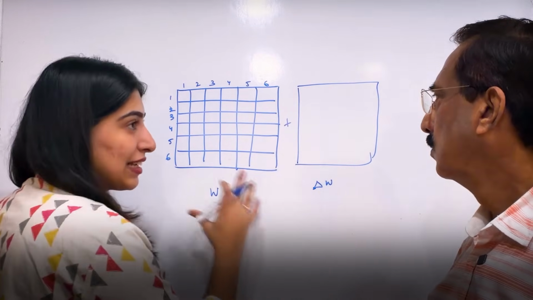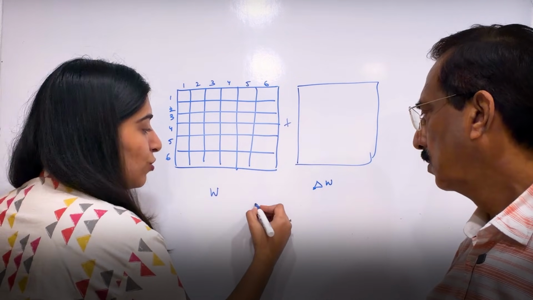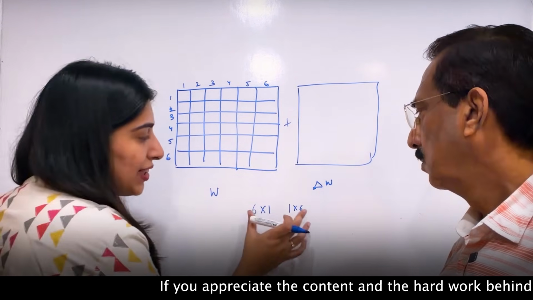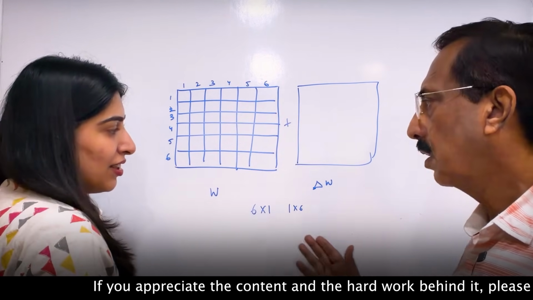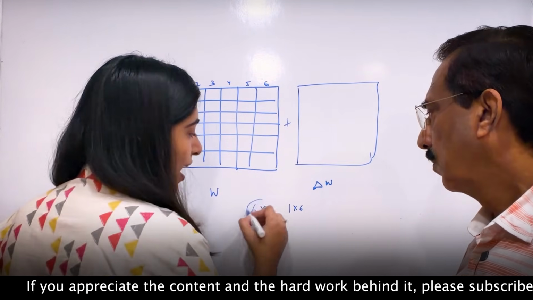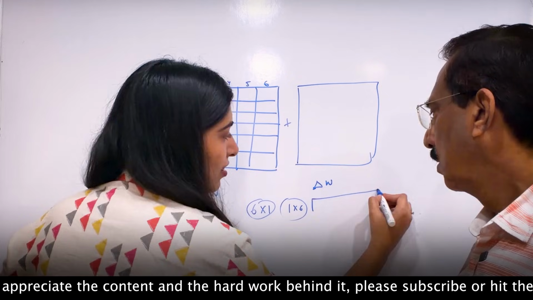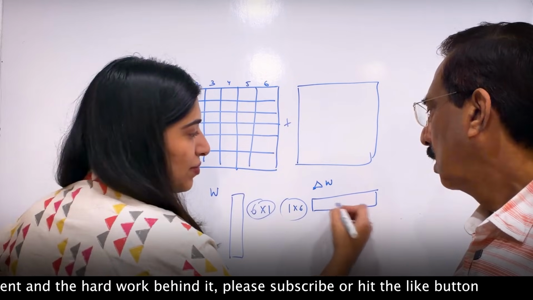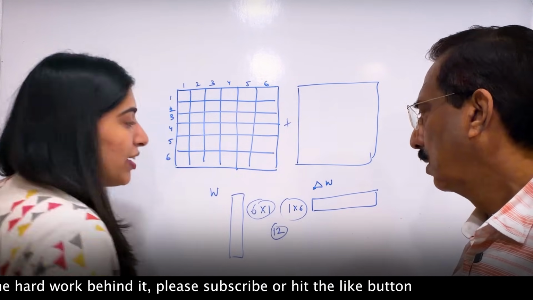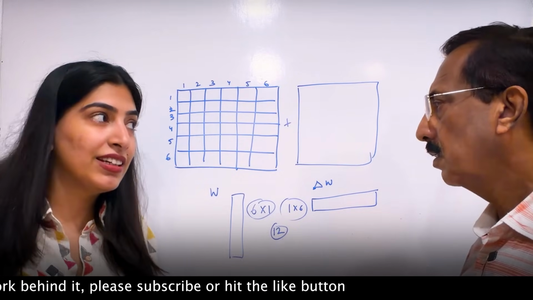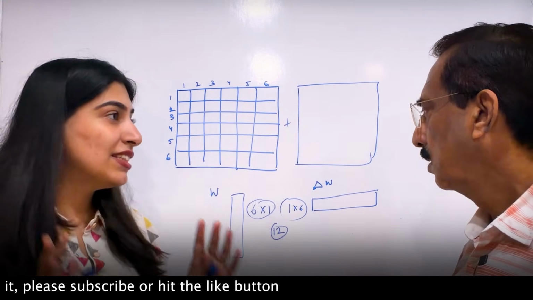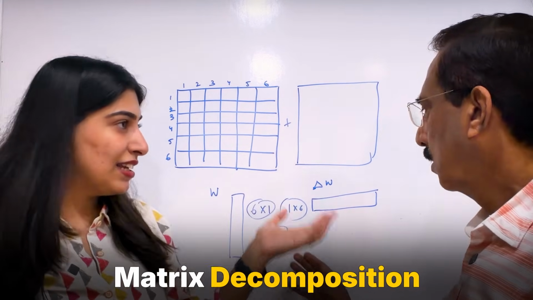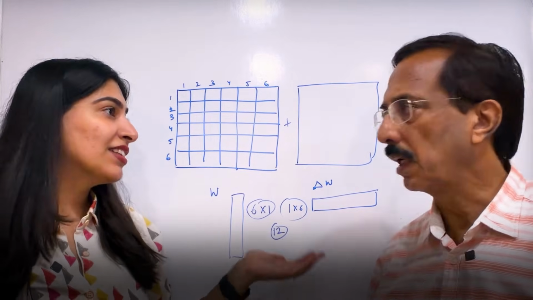Now think about it. Instead of this 6 by 6 matrix, what if I take two matrices of 6 by 1 and 1 by 6 size? When I multiply these two matrices, what happens? Again 36 elements. But if we have these, one is 1 by 6 and the other is 6 by 1. How many elements are there now? 6 elements here, 6 here, 12 elements. But when we multiply these two, we get 36 elements. This is the concept of matrix decomposition. Instead of training to find 36 elements, we are finding only 12 elements, making the task easier.